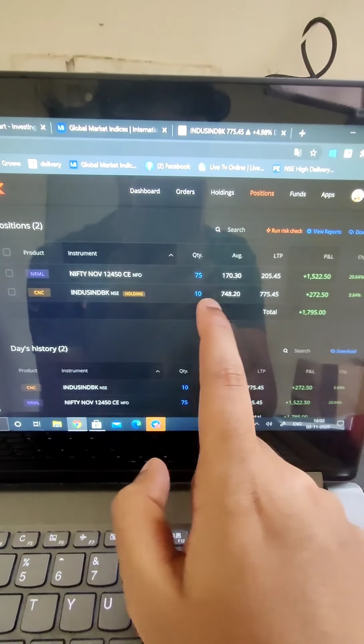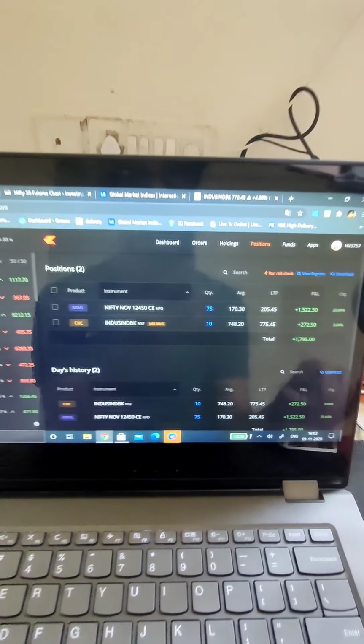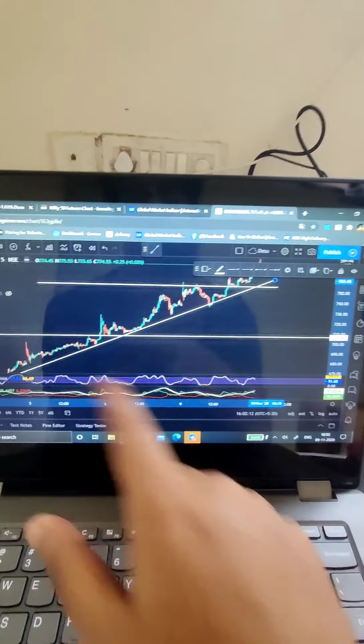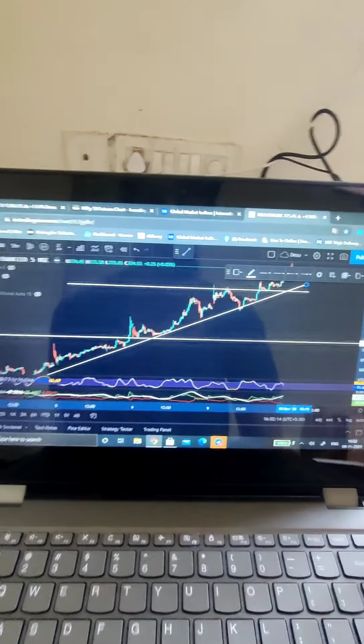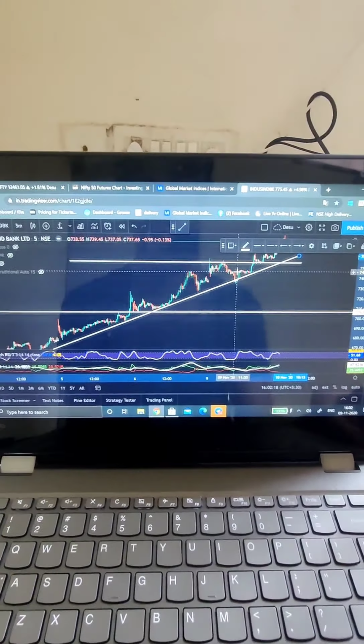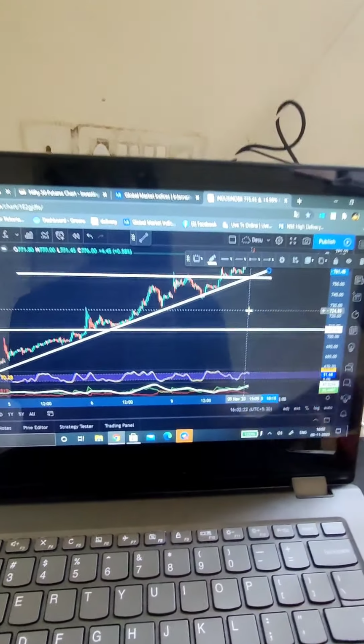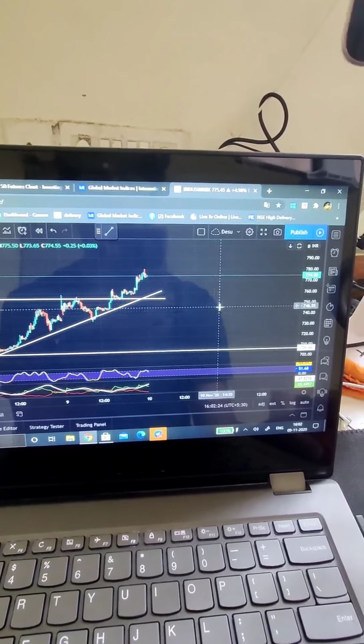And now coming into the second trade which I took, which is just a stocks trade, the IndusInd Bank, I just took 10 quantity of it at 748 rupees, and today itself it went to 775 rupees. And if you ask me why did I take it, pure simple price action. Also confirming with my indicators over here, which is the stochastic RSI and the DMI index. If you don't know how to use them, the link is right in the description or in my playlist channel.